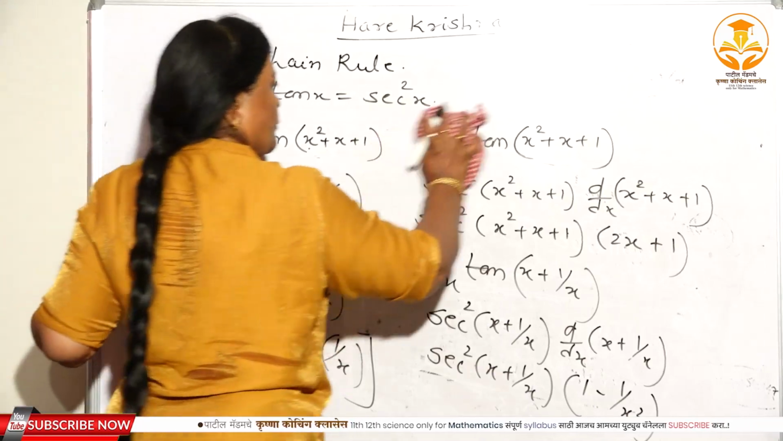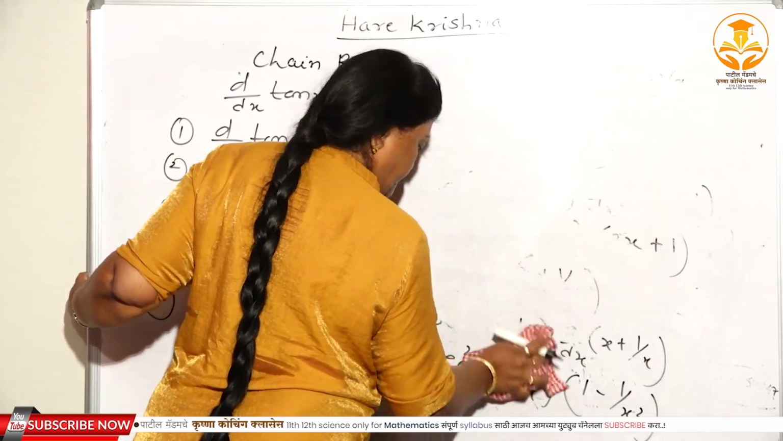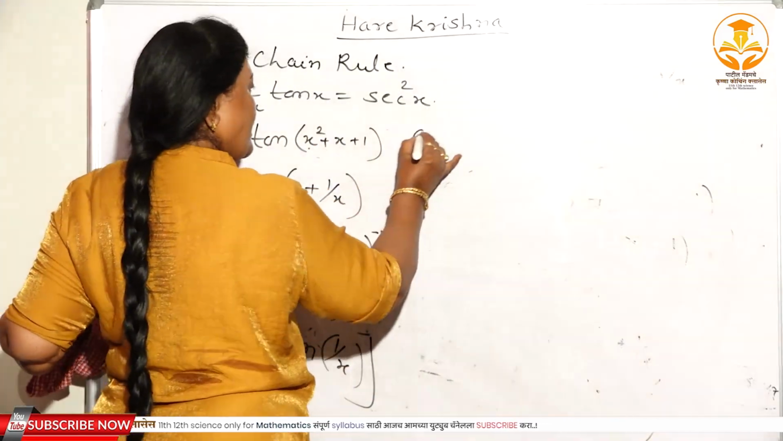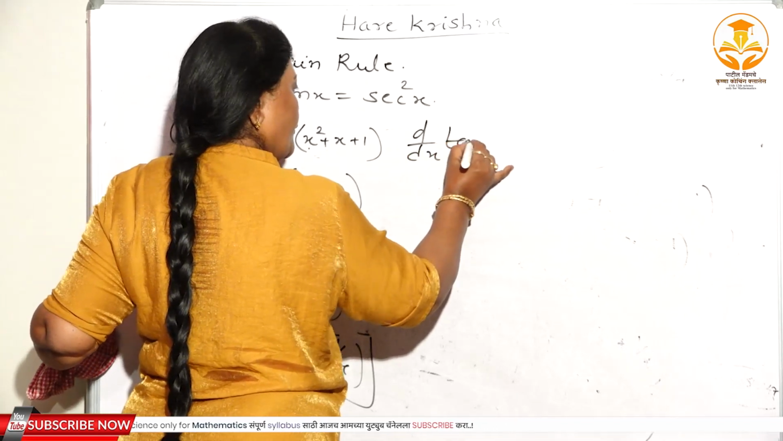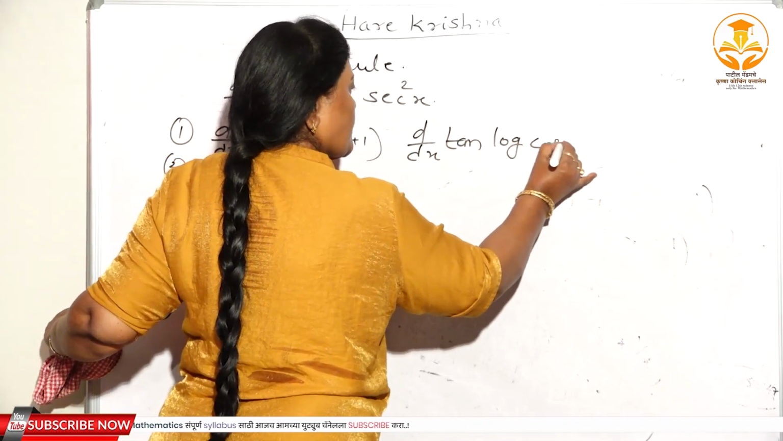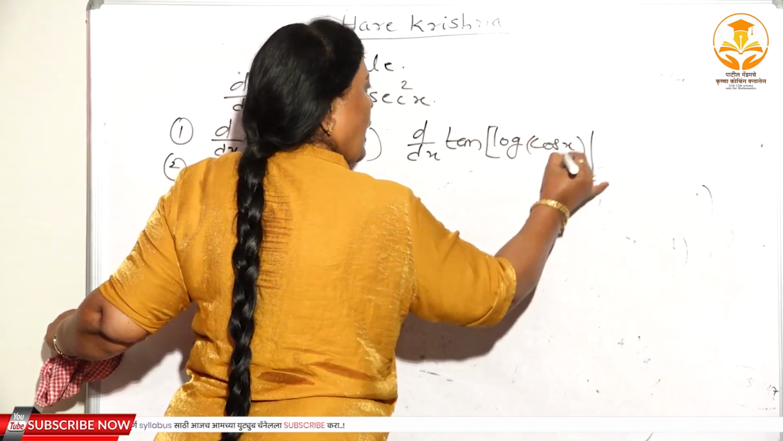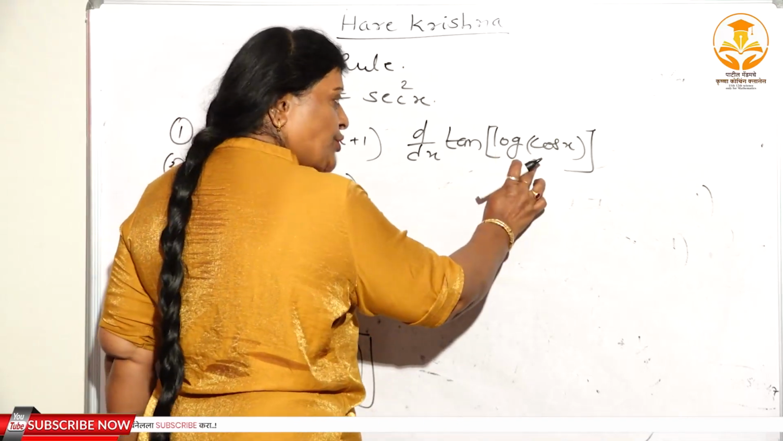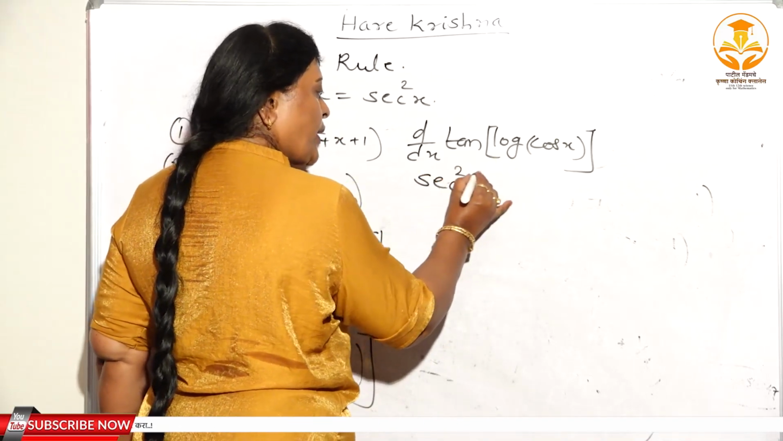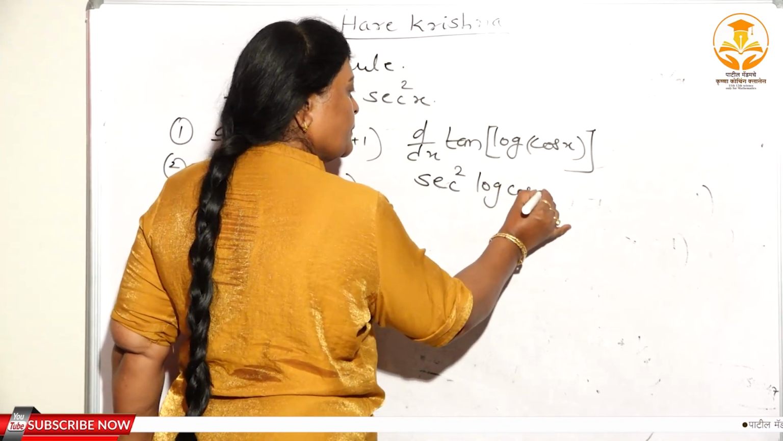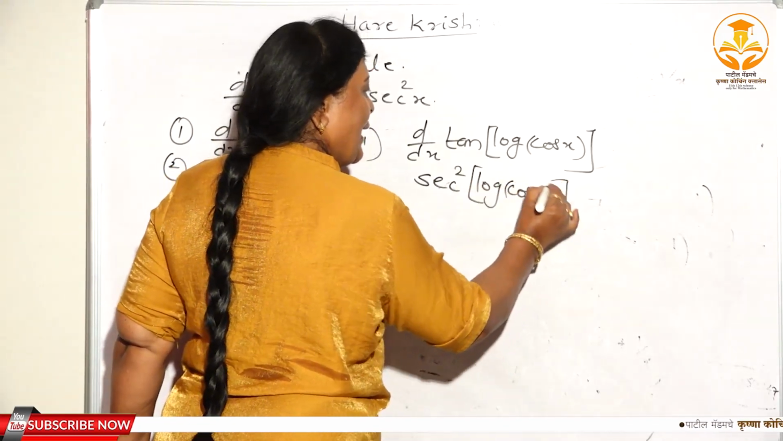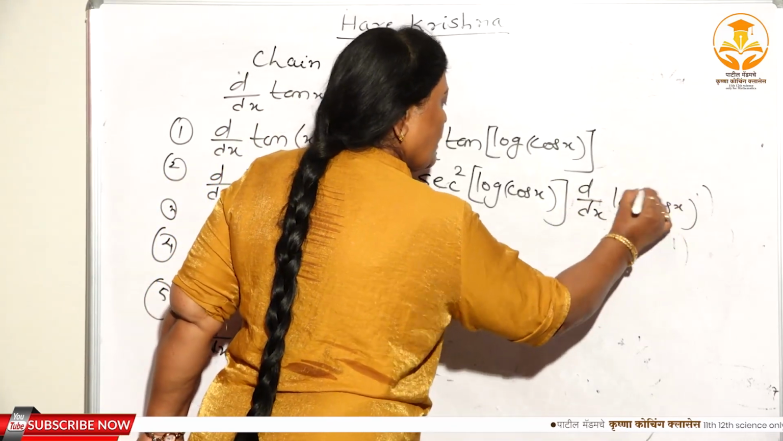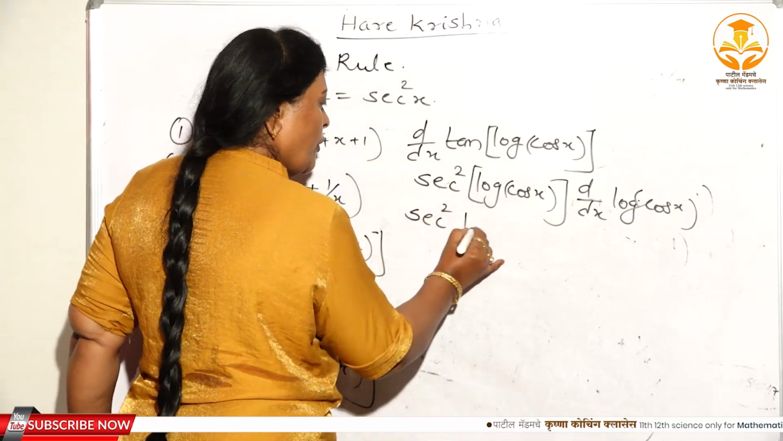Right? Again, the third one, see. See here, the third one, that is d/dx of tan of log of cos x. See. Again, where you have to substitute u. Log of cos x is equal to u. Tan u ची डेरिव्हेटिव्ह sec square u means sec square log of cos x. Right? Again, d/dx of log of cos x. Right? Now, sec square log of cos x.